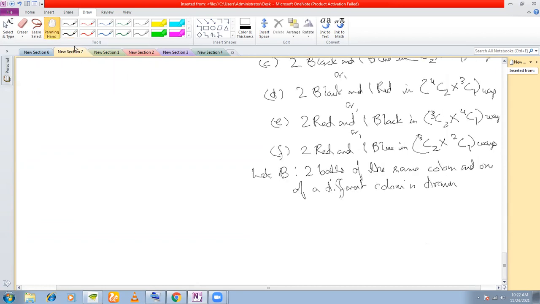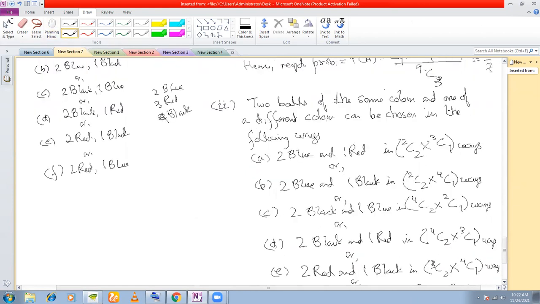Therefore, what are the events that are favorable to B? You add up all this, right? Because you have OR in between. So whatever ways that you are getting, you add them up.